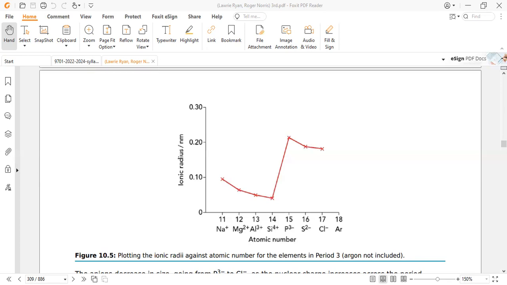We have to discuss the physical pattern, or physical properties, of the period 3 elements across period 3 in the periodic table. Atomic radius throughout decreases. Ionic radius within the metals decreases, from metal to non-metal it increases, and within the non-metals it also decreases as the magnitude of charge decreases.